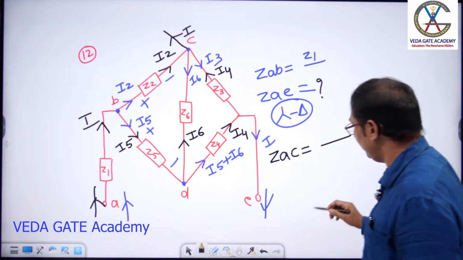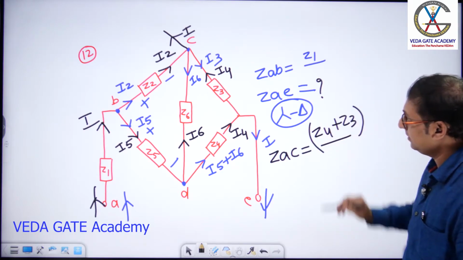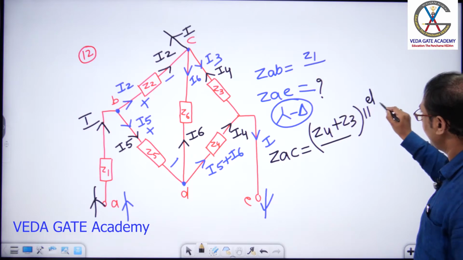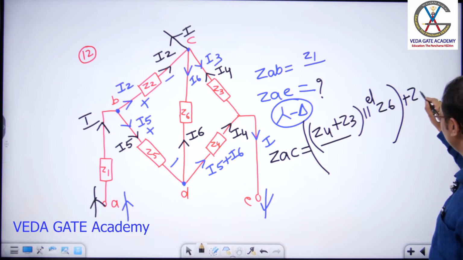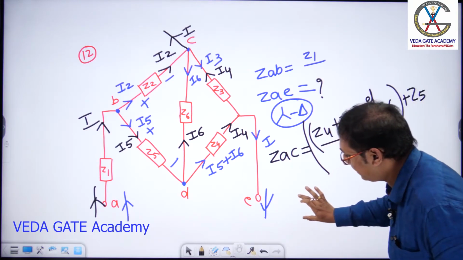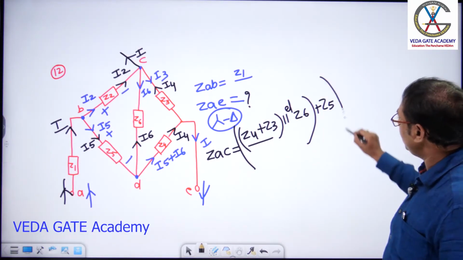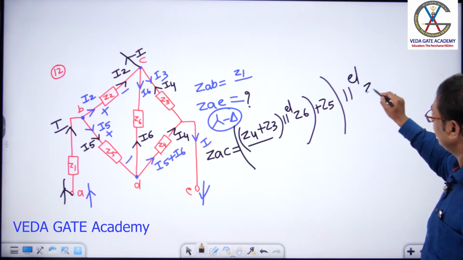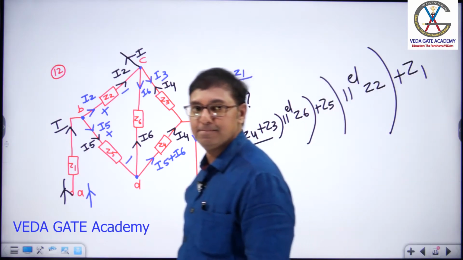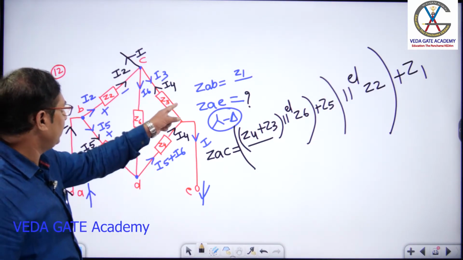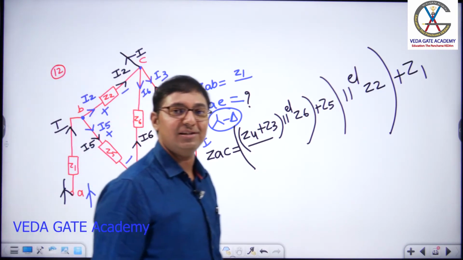So let me write the answers here. ZAC: Z4 plus Z3 parallel with Z6, series with Z5, combination in parallel with Z2. The total combination is in series with Z1. Clear, sir? Right, these two in series, parallel with Z6, series with Z5, parallel with Z2. The total combination is in series with Z1.